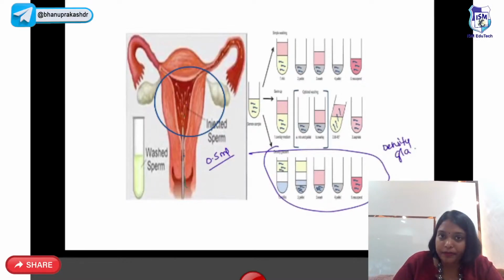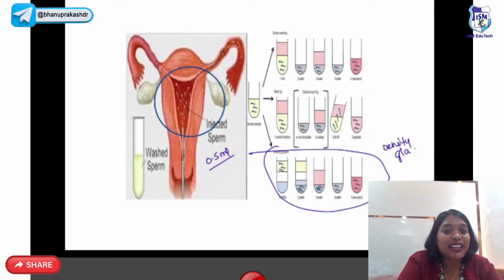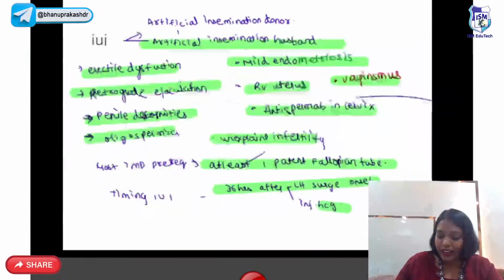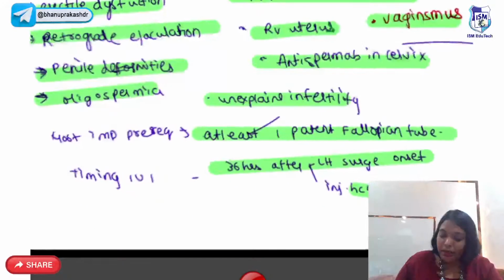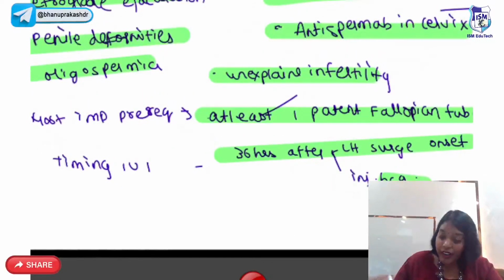Okay? So you wash the semen, remove the debris, remove the dead lazy sperms, take 0.5 ml of highly motile sperms and inject into the uterine cavity. And that we call intrauterine insemination. What is the most important prerequisite for IUI? At least one fallopian tube should be patent.